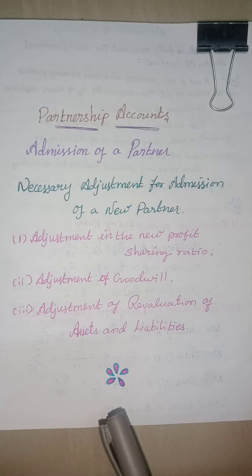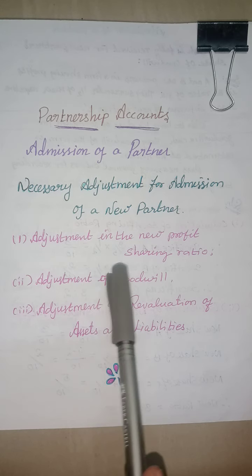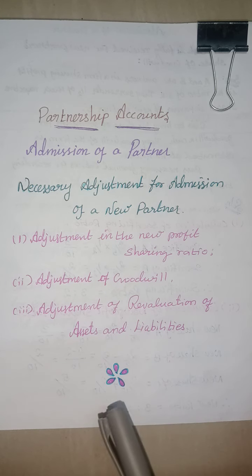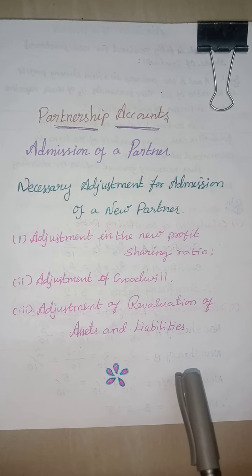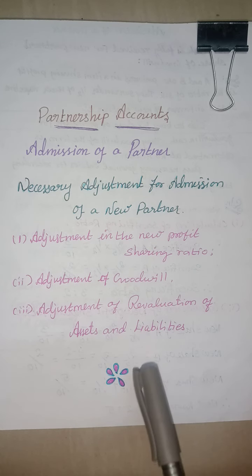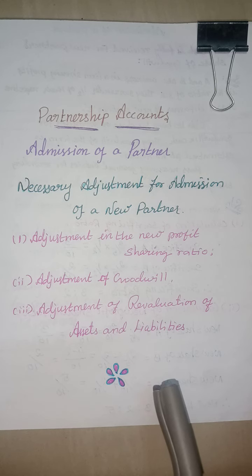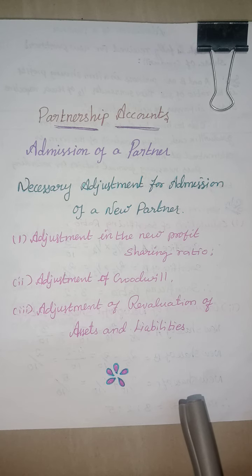At the time of admission of a new partner, we make adjustment in the new profit sharing ratio, adjustment of goodwill, and adjustment of revaluation of assets and liabilities. These are the main adjustments for admission of a new partner in partnership accounts.